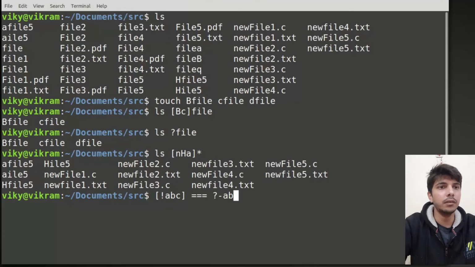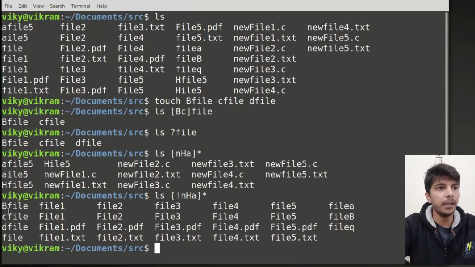Okay, so let me give an example here. Just like before, I will write NHA asterisk and I'll do ls. Note that I had written the not operator also. If I press enter, you will see none of these files are starting with either capital N, capital H or small a. Not means does not match with. So the first character should not match with N, capital H or A.